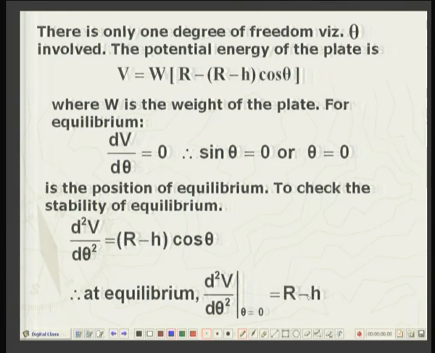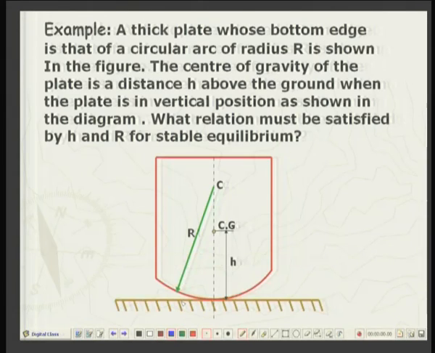If on the other hand the radius of curvature is lower than the CG height, that is r is less. Here I have shown the center of curvature is above the CG, that is a stable configuration, because then r is greater than h.